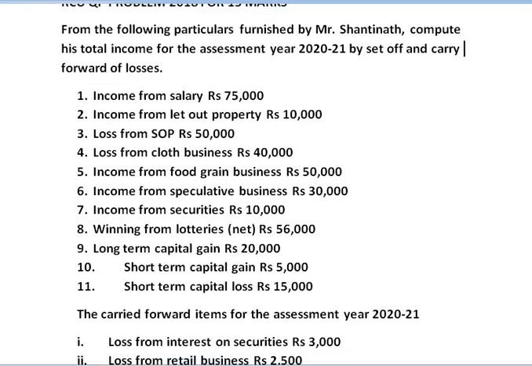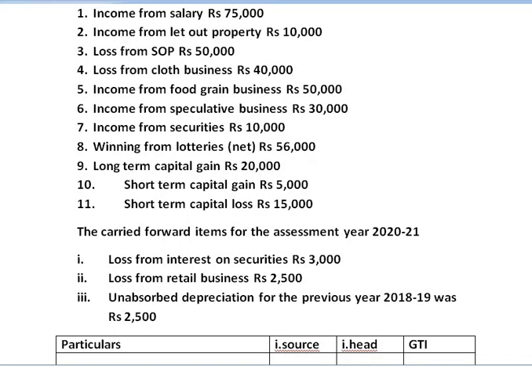Further, we are provided information relating to loss from interest on securities is 3,000. These are the carry forwarded items which are brought forwarded to the current assessment year. The first item is loss from interest on securities 3,000. Loss from retail business rupees 2,500. Unabsorbed depreciation for the previous year, that is 2018-19, was rupees 2,500. So with this information we are asked to calculate gross total income for the assessment year 2021.